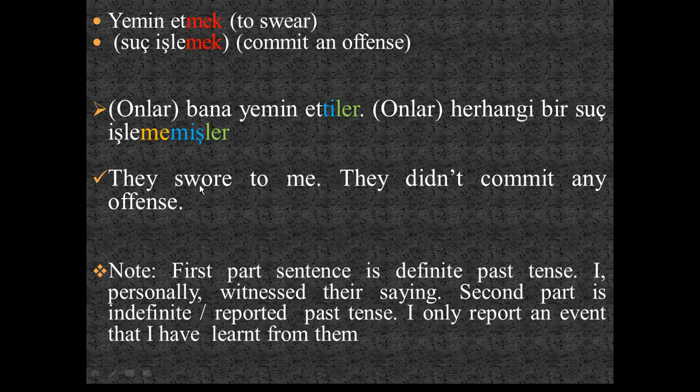Note that the first part of the sentence here is in the definite past tense. So the t here is the variant form of the simple past tense suffix d. I personally witnessed their swearing to me. But the second part is the indefinite or reported past tense. I only report an event that I have learned from them. I learned that they didn't commit any offense. For that reason it is translated into Turkish with the reported past tense suffix.